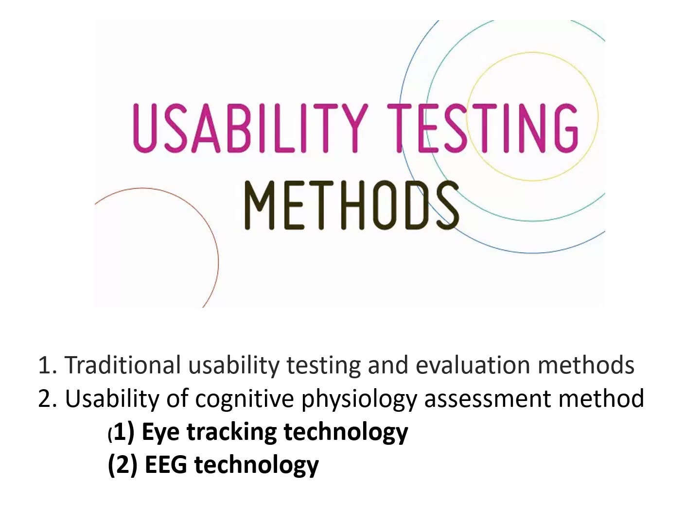One is traditional usability testing and evaluation methods, and the second is usability cognitive psychology assessment methods, which has further eye tracking technology and EEG technology. Traditional usability testing and evaluation methods: there are many, such as user testing, heuristic evaluation, cognitive walkthrough, behavior analysis, structured and unstructured interviews, questionnaires, GOMS: goals, operations, methods, selection rules.